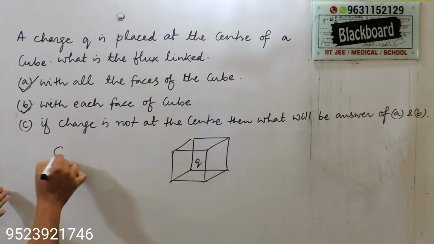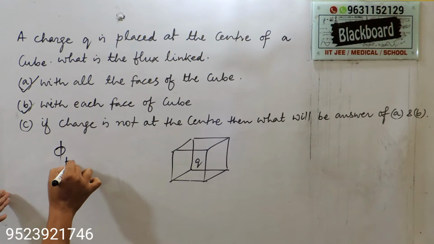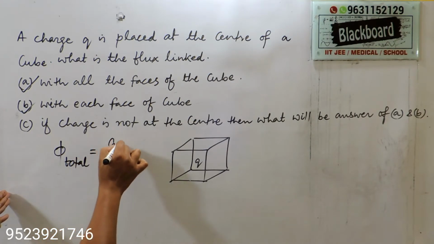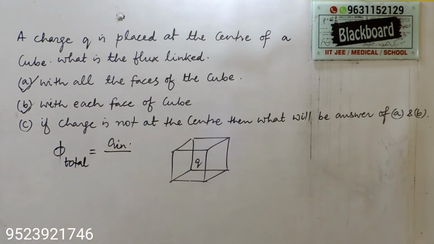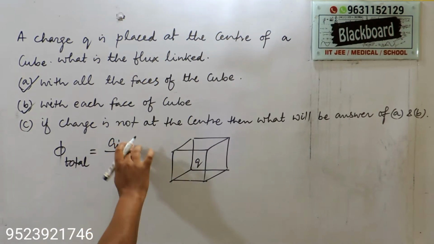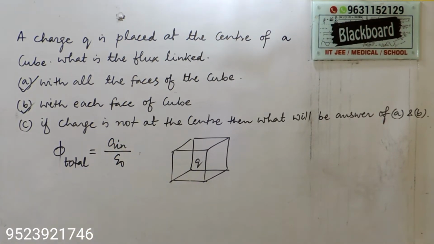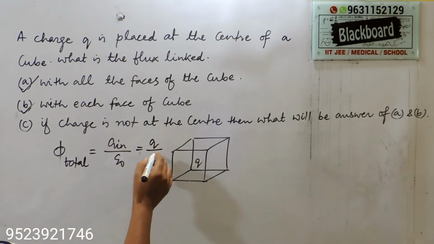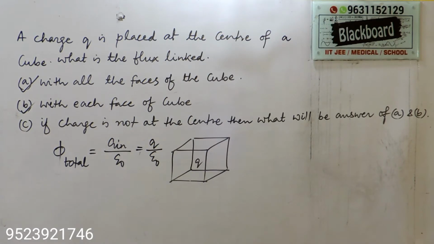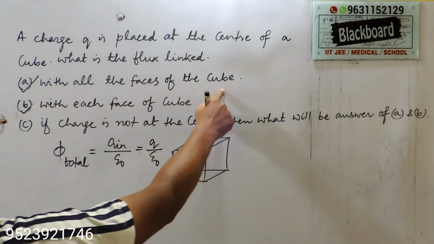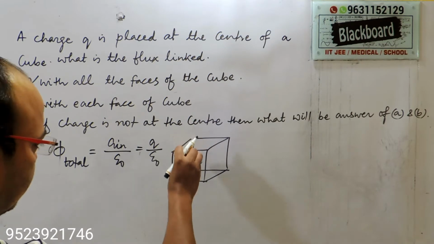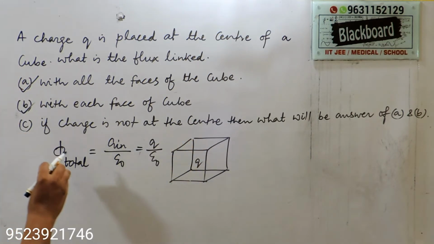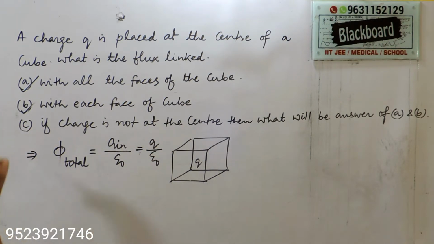Using Gauss's law, you can write total flux is equal to charge inside divided by epsilon naught. Here the charge inside is q, so this is q by epsilon naught. That means with all the faces of the cube, if the charge is at the center of this cube, the total flux will be q inside divided by epsilon naught, that is q by epsilon naught. This is the answer of the first question.